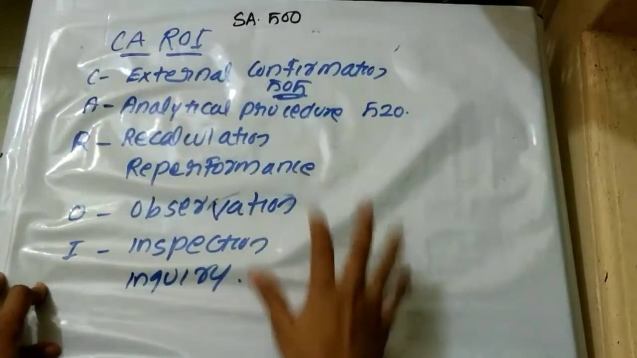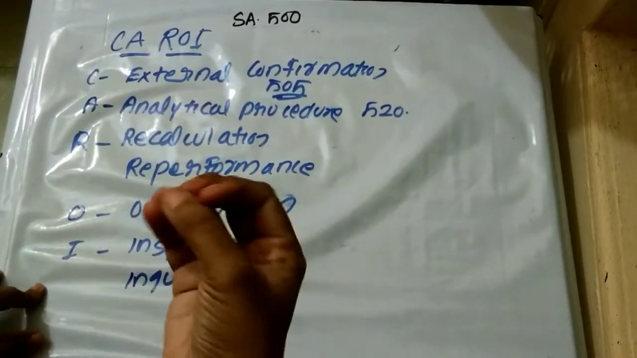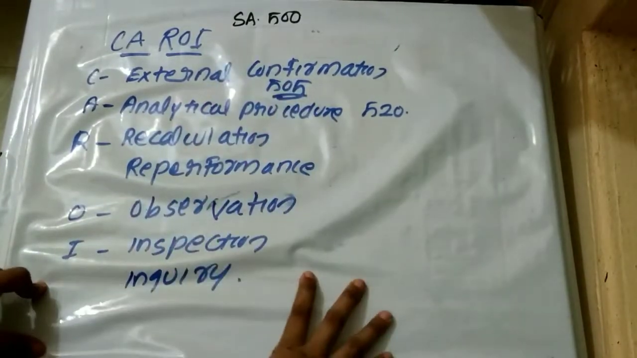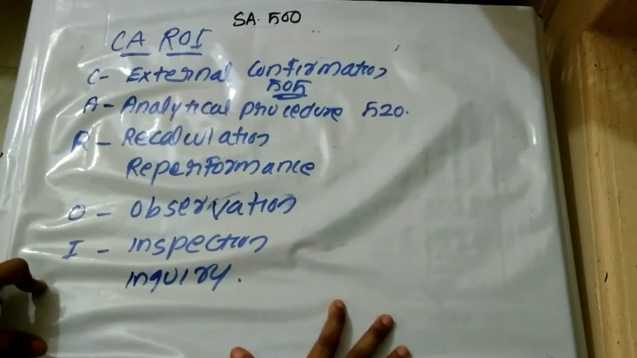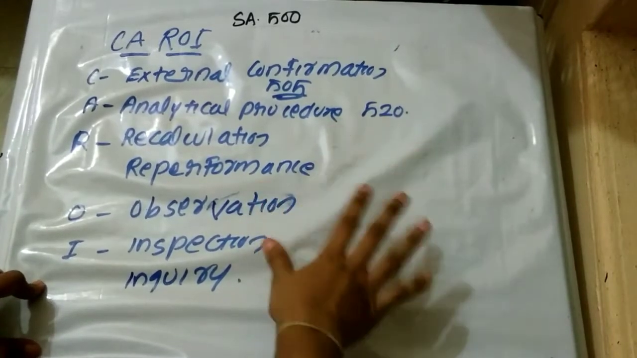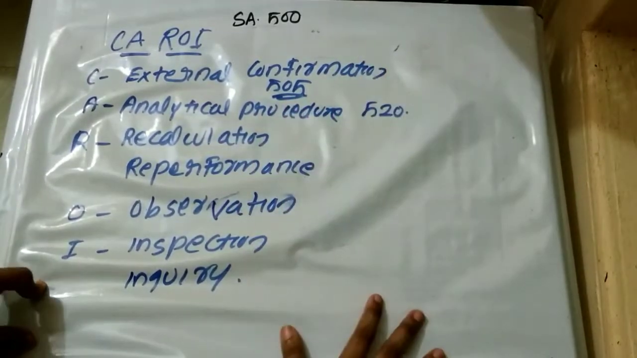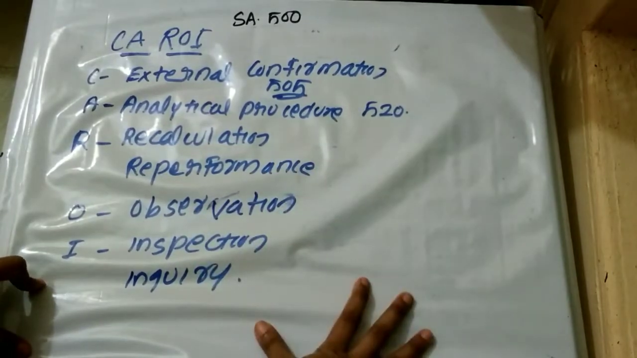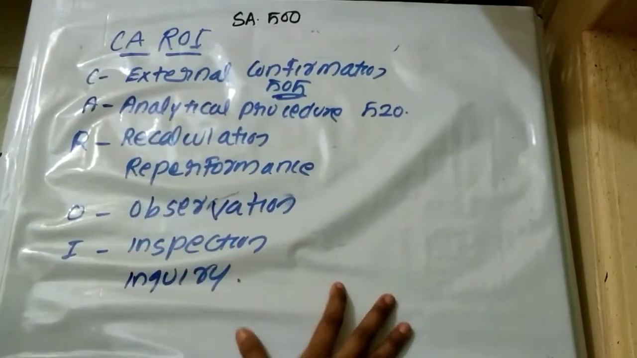Then analytical procedure, SA 520, we will study it also later. Analytical procedure means analysis of financial information by analyzing the non-financial information. Example, trend analysis, ratio analysis, etc. Now don't worry about this SA 520. When we study SA 520, I will also indicate what SA 500 says.